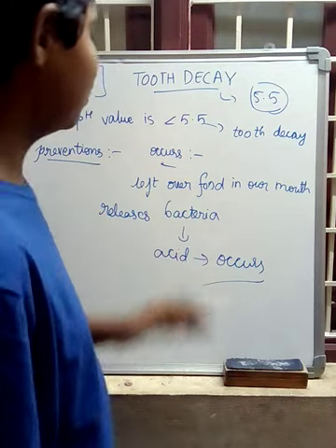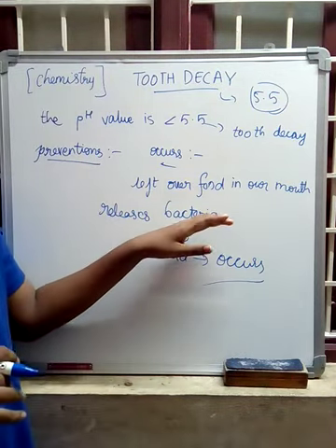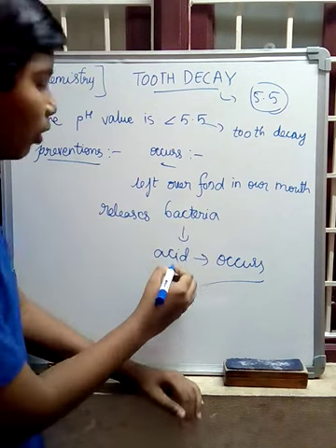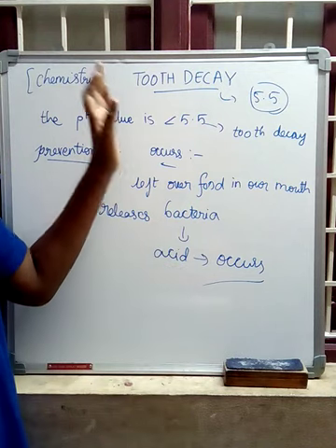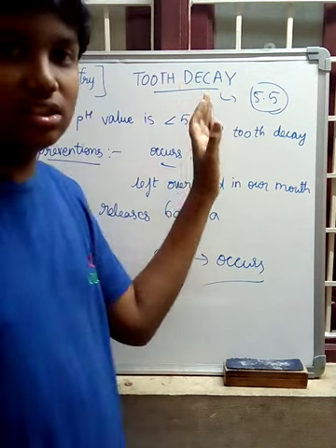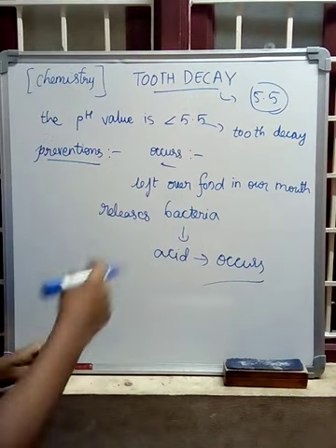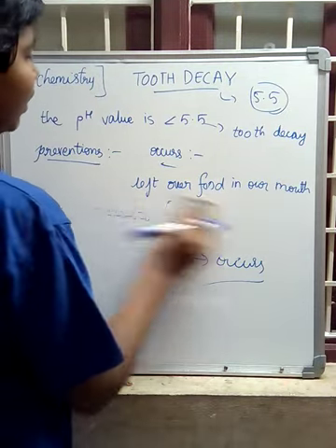How it occurs: leftover food in our mouth creates some bacteria, and the bacteria create some acid in our mouth. Due to the acid present in our mouth, tooth decay occurs when the pH is less than 5.5. Now let's see the preventions.